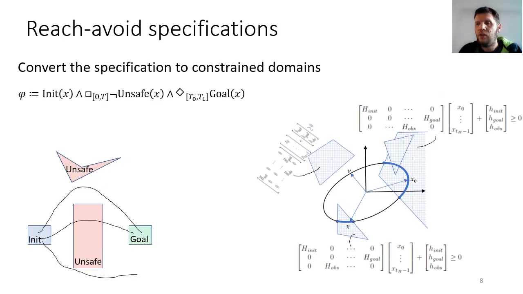Now let's look at how it might look for a reach-avoid type specification in our running example. The straightforward way to take advantage of the framework I just presented is to create the linear constraint domains in the trajectory space, for all of the possible ways that the system satisfies the specification. We extend the original paper by allowing sampling from multiple constraint domains simultaneously, rejection-free, and efficiently, even if those are under a small probability mass.